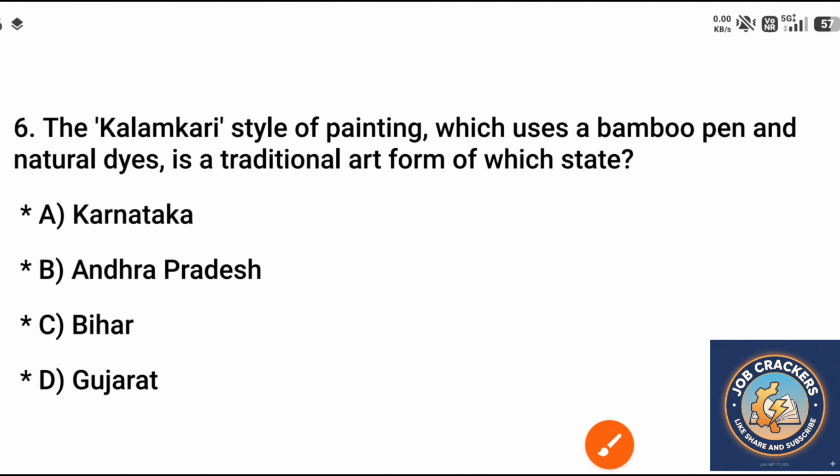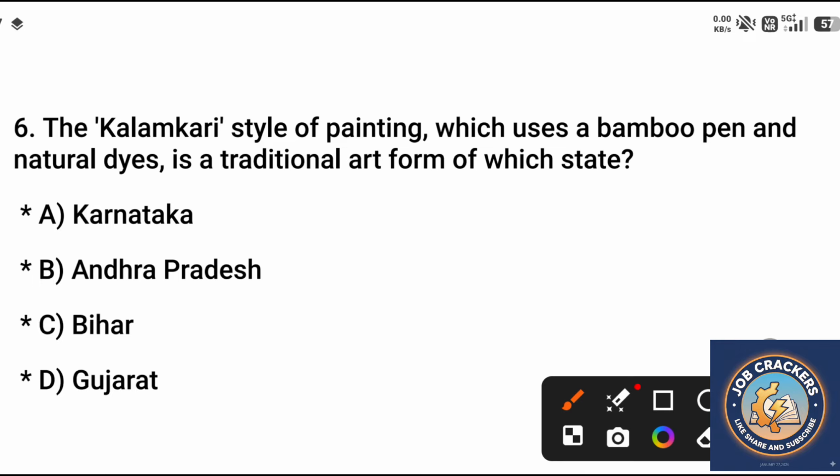Question 6. The Kalamkari style of painting, which uses a bamboo pen and natural dyes, is a traditional art form of which state? A. Karnataka, B. Andhra Pradesh, C. Bihar, D. Gujarat. Correct answer is option B.